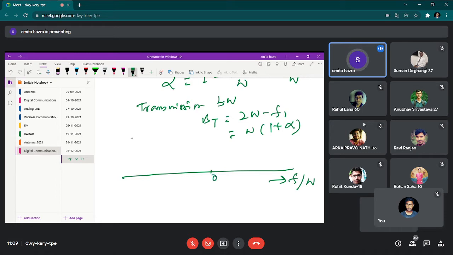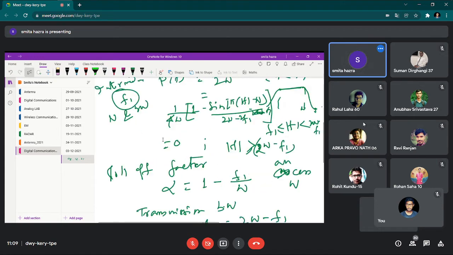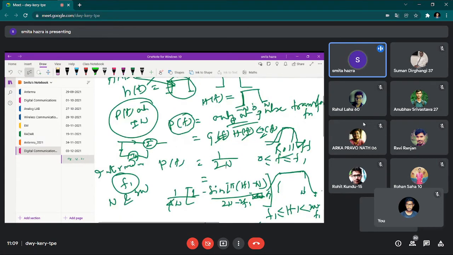So suppose this is your 0. This is your plus 1, this is your minus 1, this is 1.5, this is suppose minus 2, and this is suppose plus 2. Okay, so when your alpha factor is 0, then obviously the transmission bandwidth is equal to just W. So that's the feature, and here it will be like this. This is the ideal situation, and obviously on the y-axis you are plotting 2W into P(f). Just come from here: P(f) is equal to 1 by 2W.